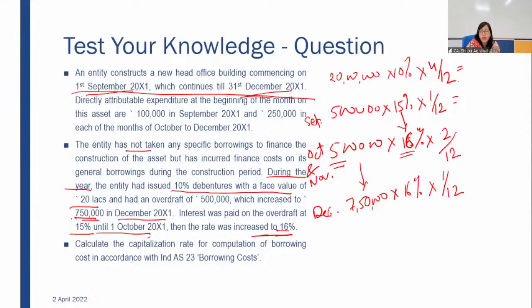First, your debenture amount is for 4 months. However, your overdraft amount is to be calculated in a phased manner. So first we are calculating the interest on all these general borrowings. Since calculation takes time, I have already made the calculations and come out with the figures. I'm just showing you the figures. So my amount coming here is 96,250. Please check this amount.